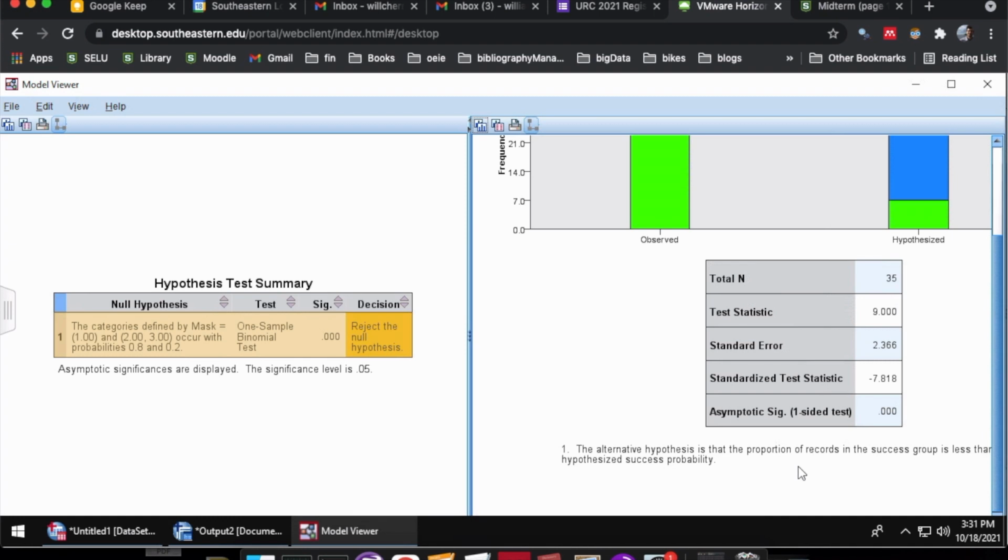Since the p-value is less than 0.05, we have sufficient evidence to reject the null hypothesis and accept the alternative hypothesis. So what we can say from this is that the statistic proposed by Statista is wrong, and that the actual proportion of people who wear masks in public is going to be less than 80%.